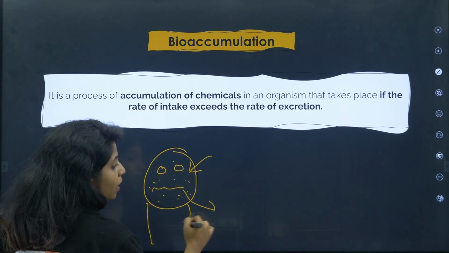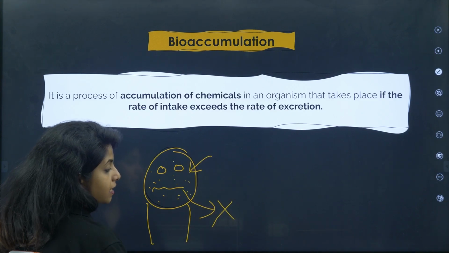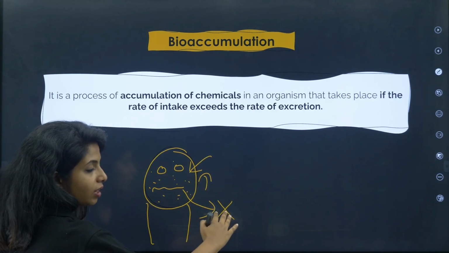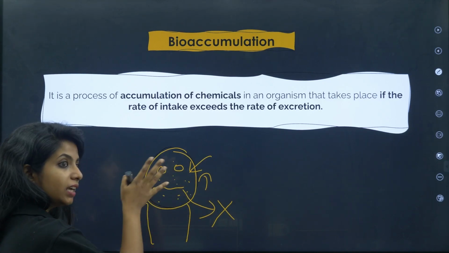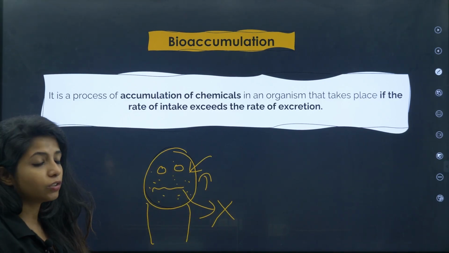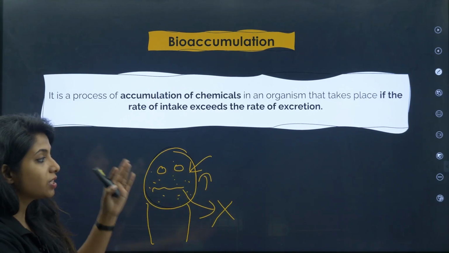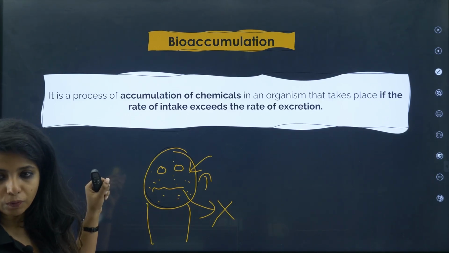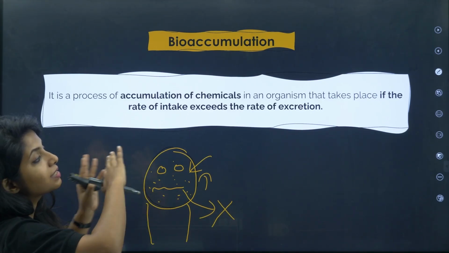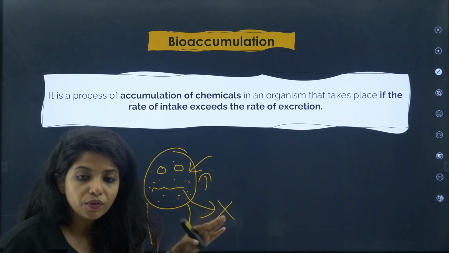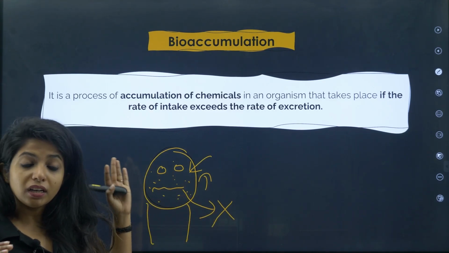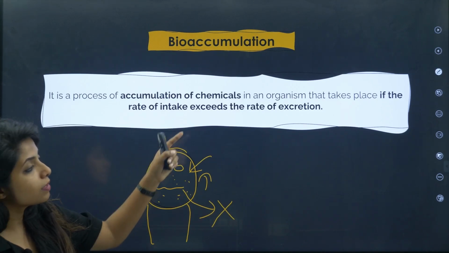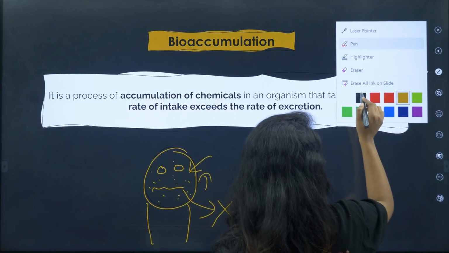It is not moving out, or it is moving out at a very slow rate. The rate of excretion is less, but the rate of intake was more. More can also be taken in if the person does not know about it. This is the root cause of accumulation. So, accumulation of chemicals, not just chemicals, children, toxic chemicals.